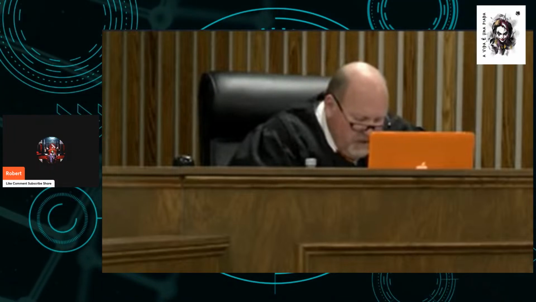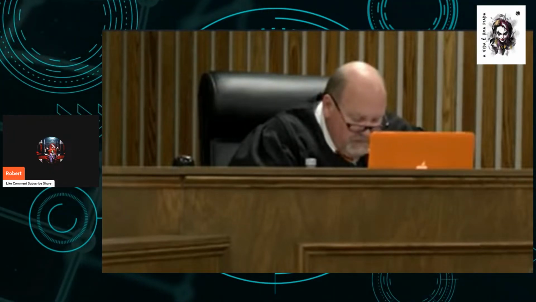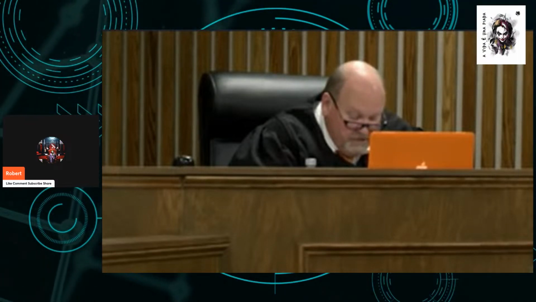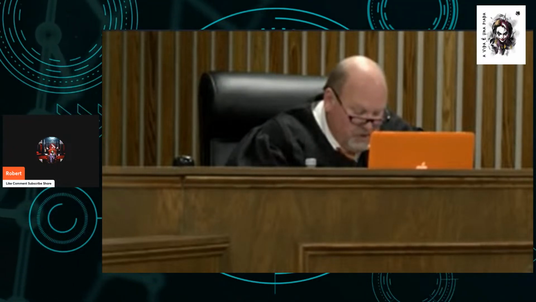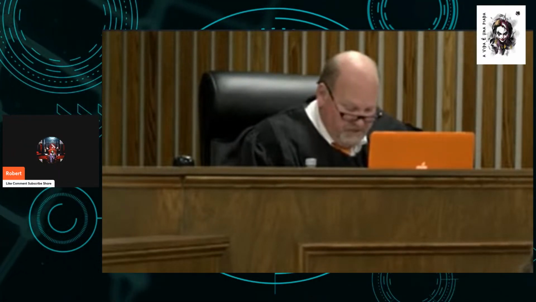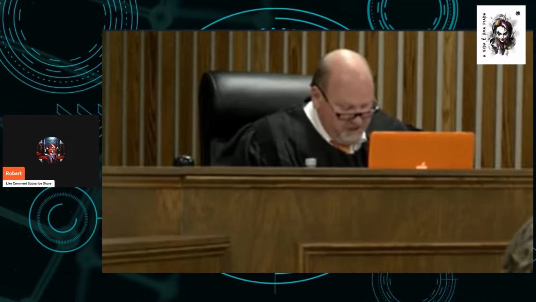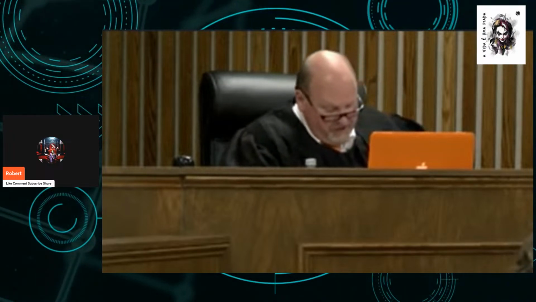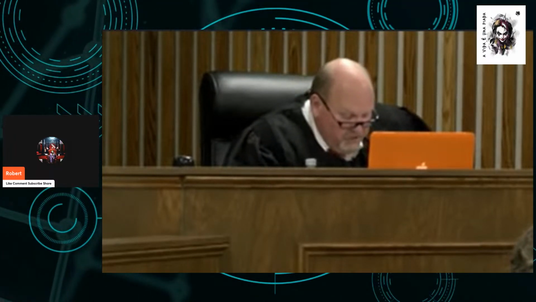The defendant is criminally responsible as a party to the offense charged, including if the offense was committed by the defendant's own conduct or the conduct of another for which the defendant is criminally responsible, or by both. Each party to the offense may be charged with the commission of the offense. The defendant is criminally responsible for an offense committed by the conduct of another if, acting with the intent to promote or assist the commission of the offense or to benefit in the proceeds or results of the offense, the defendant solicits, directs, aids, or attempts to aid another person to commit the offense.